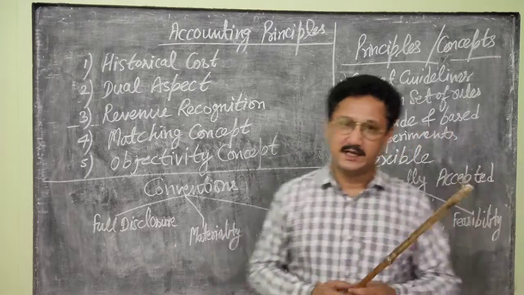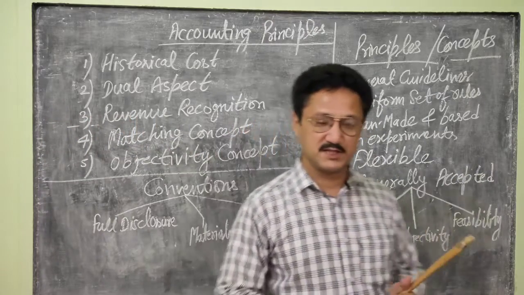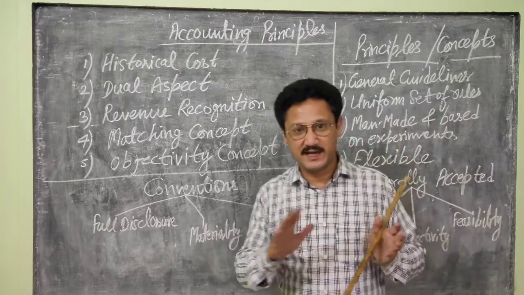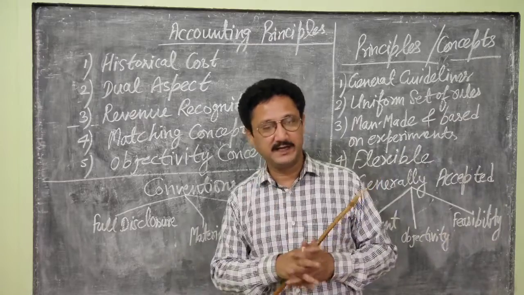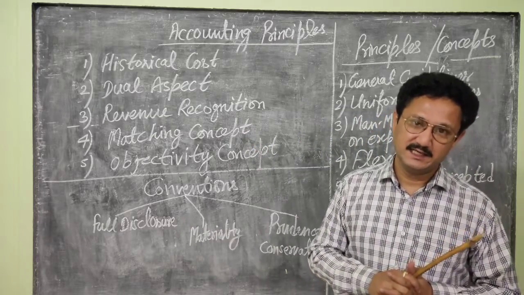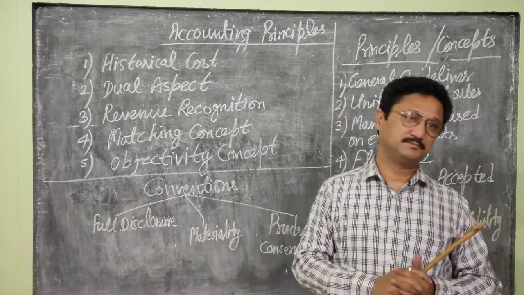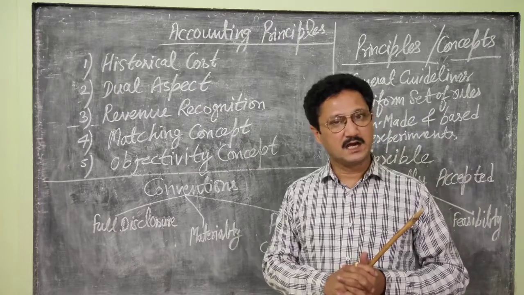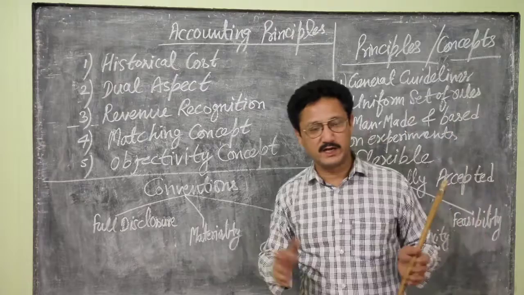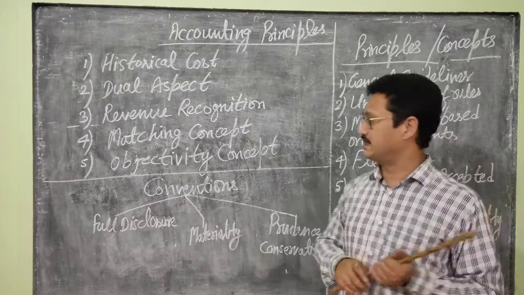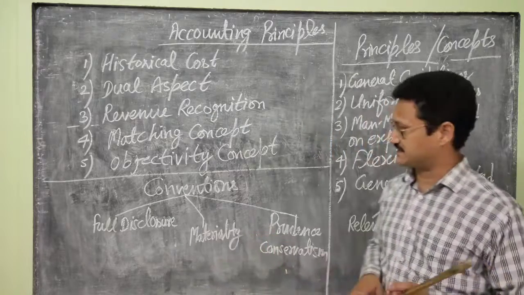They should be done following all the accounting principles. There should not be any biasness, any sort of cheating. There should be no errors. The accountant should follow all the principles and should do it systematically. The objectivity concept requires recording to be free from all sort of personal biasness.